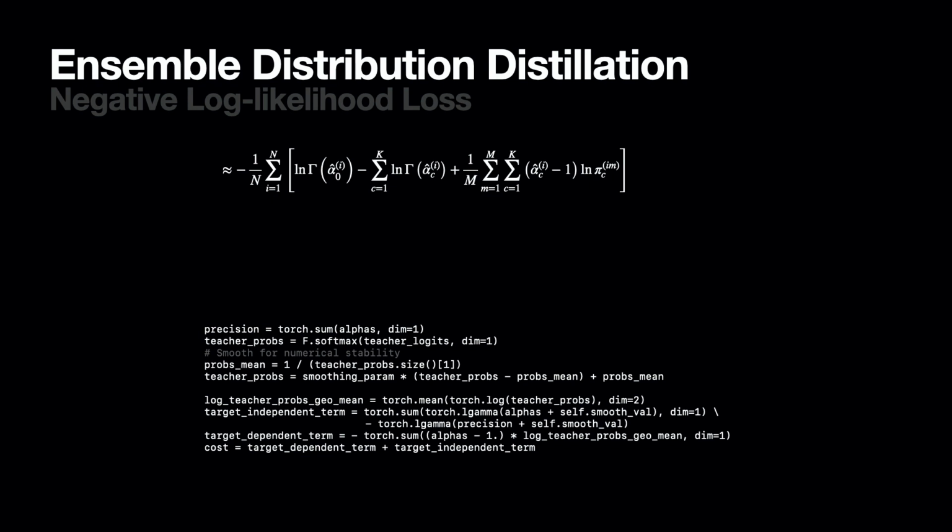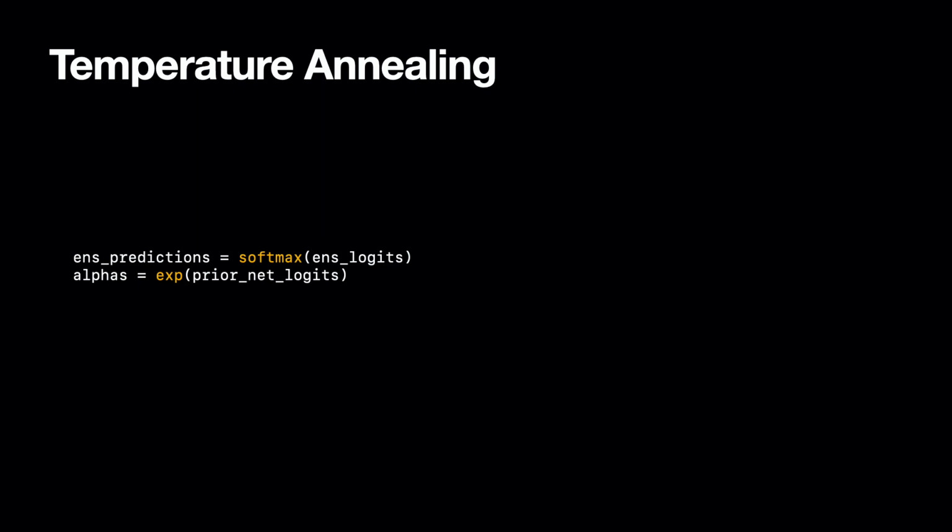However, there are some tips that can make the distillation procedure work much better. Firstly, to aid optimization, it helps to incorporate a temperature parameter. We can simply divide both the pre-softmax outputs of the ensemble and the pre-exponent outputs of the prior network by the same temperature parameter T. It helps to start training with a high temperature parameter and then gradually reduce it back to 1 during training.